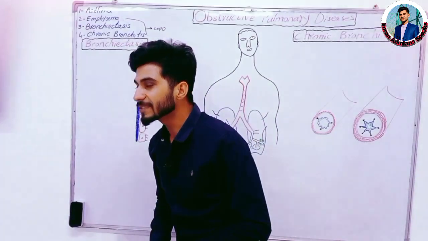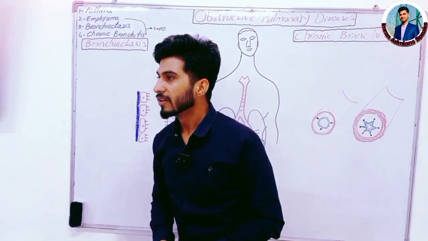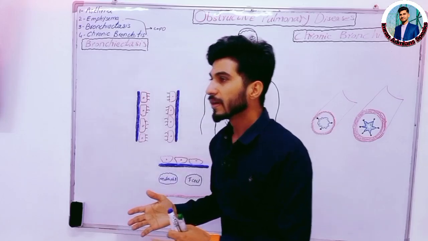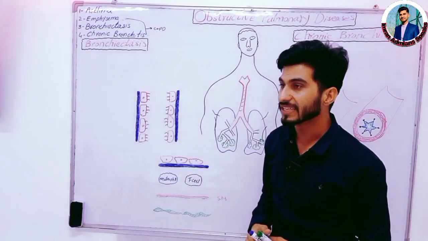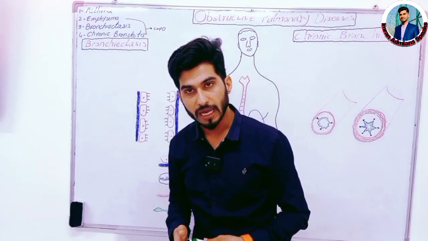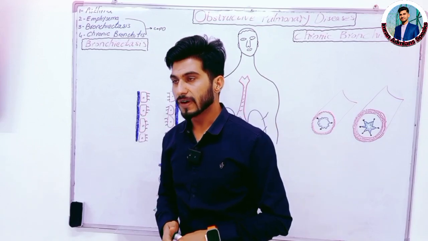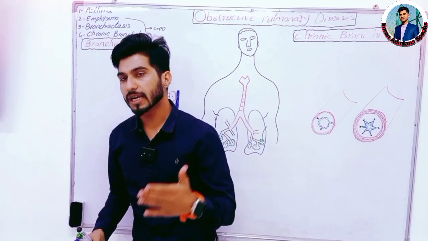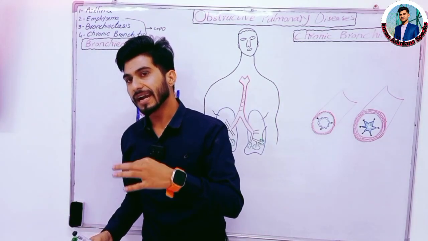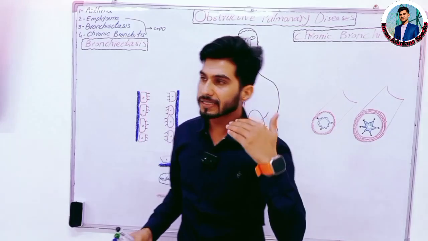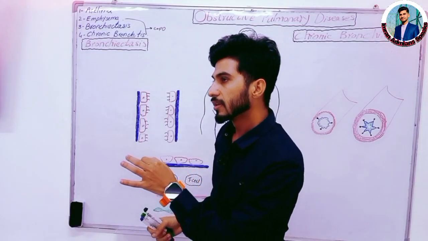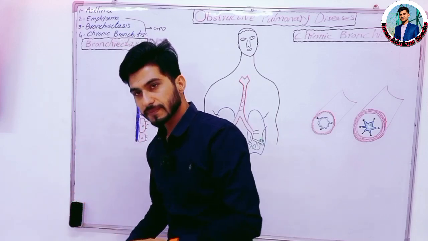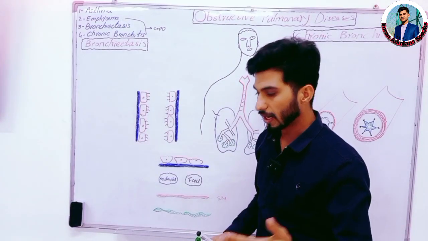What is asthma? Asthma is bronchospasm. Why does bronchospasm occur? Mostly due to the type 1 hypersensitivity reaction. For example, when repeated exposure to an antigen or pathogen occurs in the lungs, at some times that pathogen hits the epithelial cells, causes inflammation of the epithelial cells, and causes the bronchospasm.